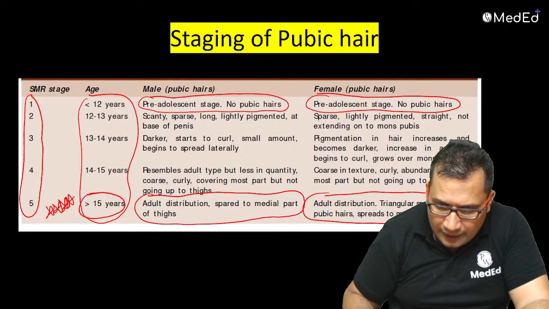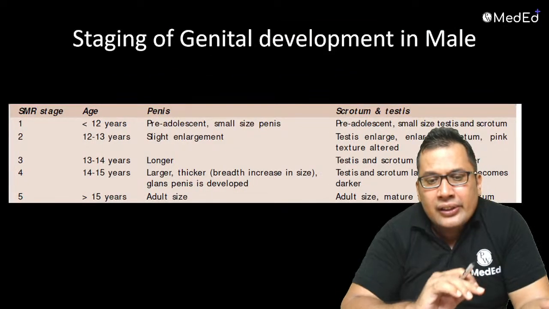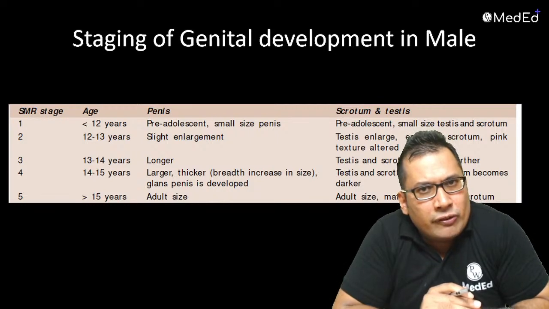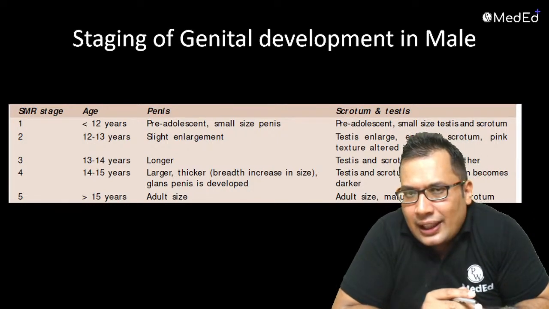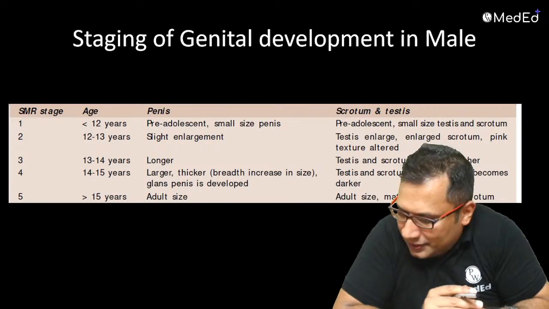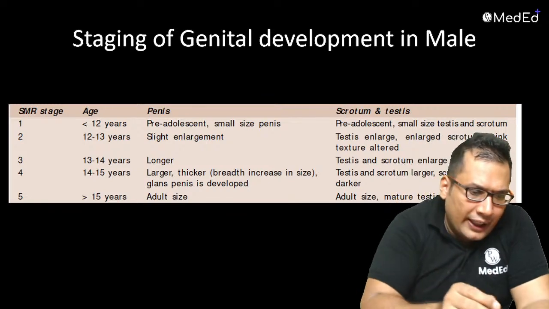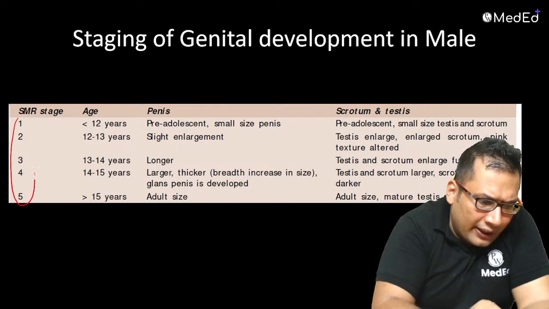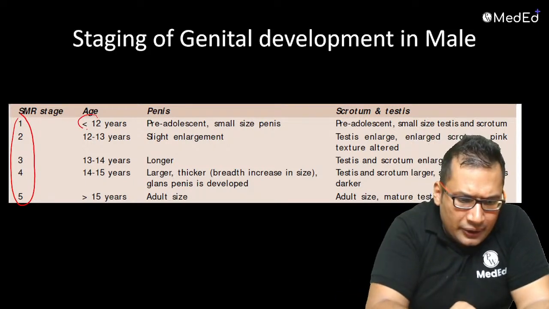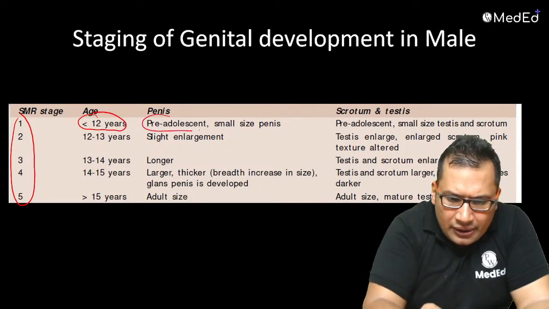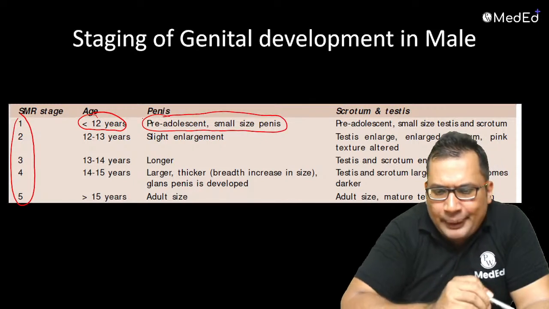Fine. Next, we are discussing genital development in case of male. That is development of the penis and also scrotum and testes. Again, there are 5 grading. You can see here 5 grading of genital development. Less than 12 year, pre-adolescent, small size penis.